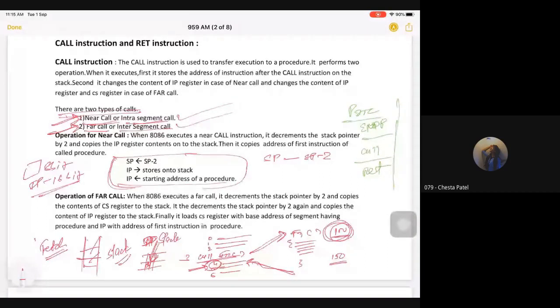So if this is my stack, which is pointing at the top by SP, then it will go 2 locations down, so it will point over here now, and it will store the value of IP, suppose 0003. It will get stored. Now SP is pointing over here, and when you come to the starting address of the procedure, you need to replace your IP with the new value, and you can jump there. This is what you are supposed to do every time you have a near call. Get it?